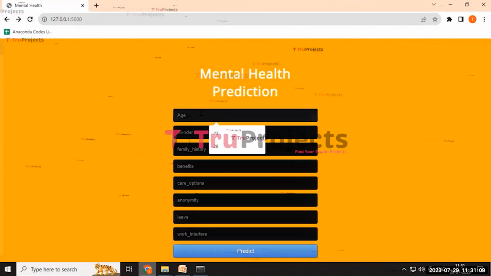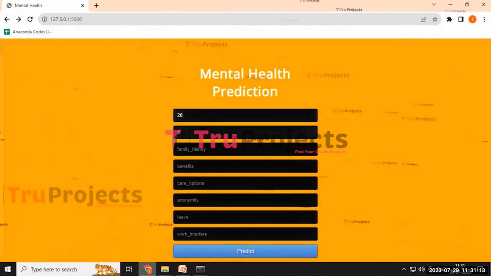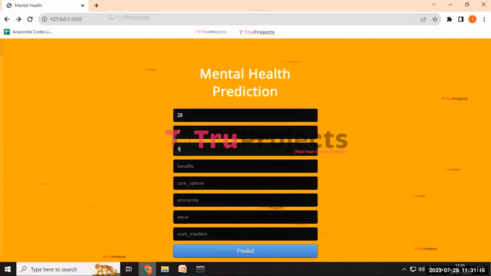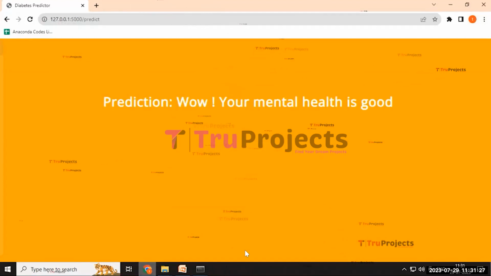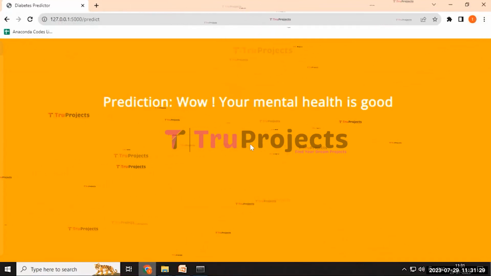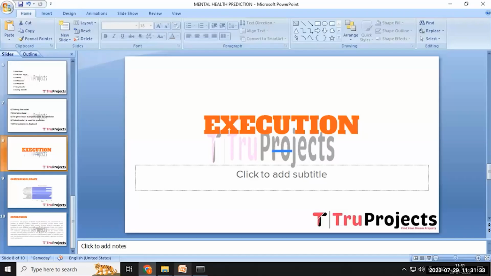and by clicking on the back button and refresh button, here we can enter the other details of age 28, gender 1, and the family history is also 1, and the benefits is 3, and the care options is 2, and anonymity is 1, and the leave is 1, and the work interfere is 0, and then click on the predict button. Here it predicted as your mental health is good. In this way we can predict the mental health of different persons using machine learning techniques.